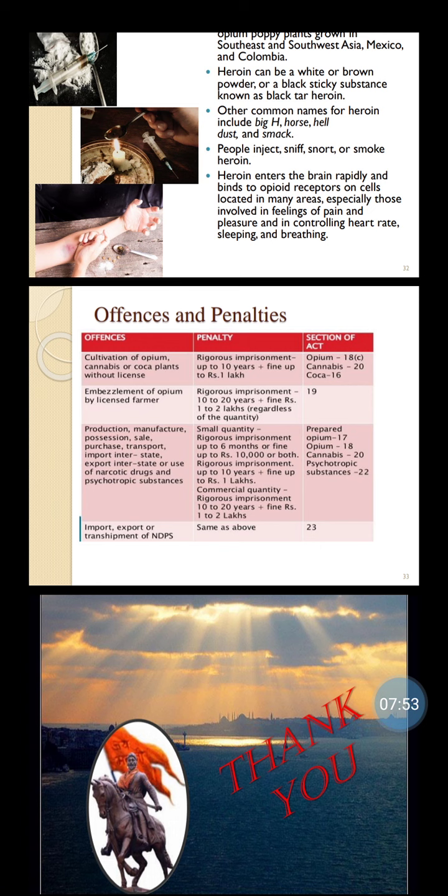Then last, that is the import, export or transshipment of narcotic drug and psychotropic substances. The penalties are the same as above: small quantity, rigorous imprisonment up to 6 months or fine up to 10,000 or both, or rigorous imprisonment up to 10 years plus fine up to 1 lakh, or commercial quantity, rigorous imprisonment 10 to 20 years plus fine up to 1 to 2 lakh. And the section is 23.